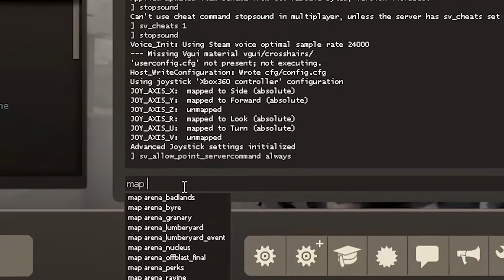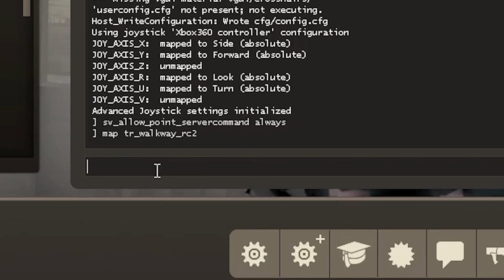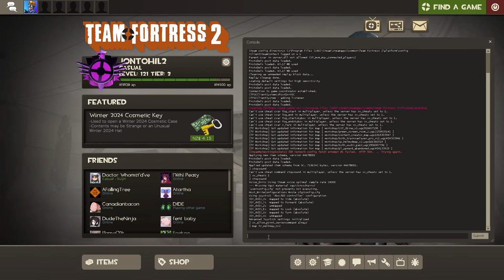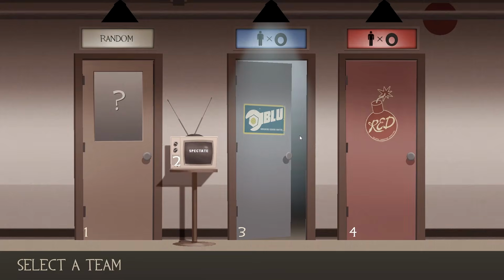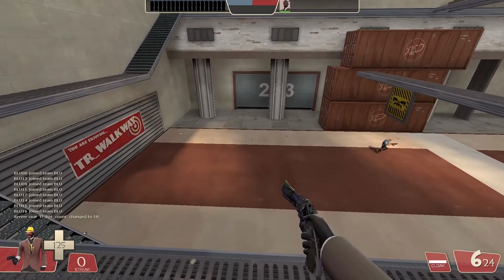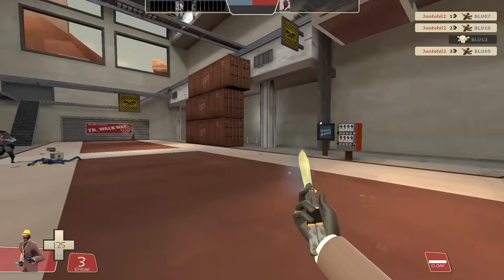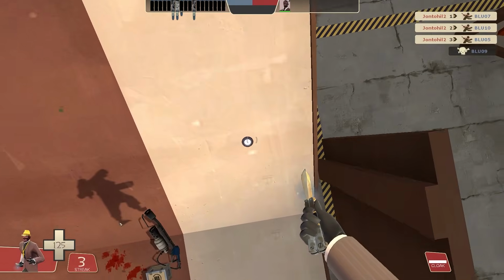Anyway, after doing that, type the map command in again, and use the autocomplete to quickly select the one you want, and run the command. The game will freeze for a bit as it loads. Once loaded in, join the red team, pick whatever class, and you're done. If you did everything correctly, the game should spawn a bunch of bots on the blue team for you to practice on. Both maps have a bunch of buttons you can press to enable different options. Have fun,